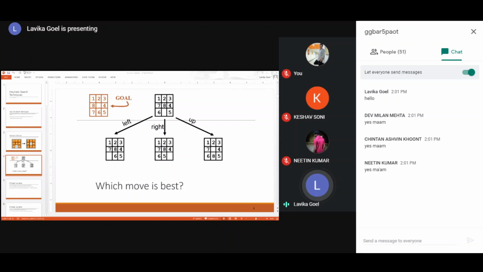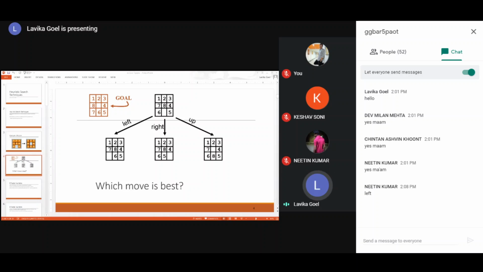So now, which move is the best? Your goal state is also given to you. Goal state is 1, 2, 3, 8, space 4, 7, 6, 5. This is your goal state, which is given to you in red. And you want to choose a next move in order to move towards your goal state. So which move is the best? How should you decide that, which move is the best, right? So there should be some... left move is best.